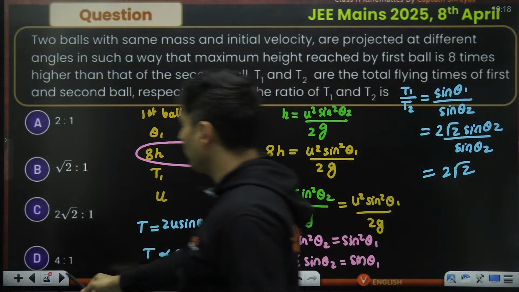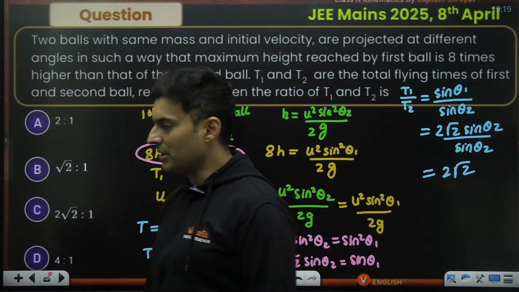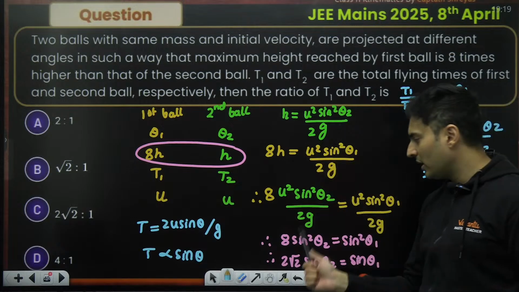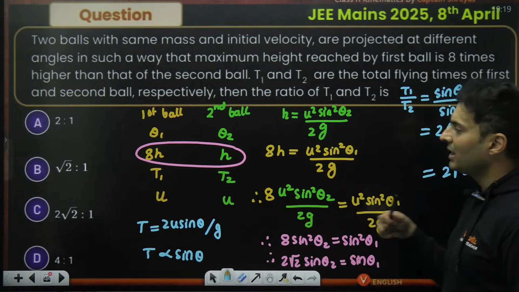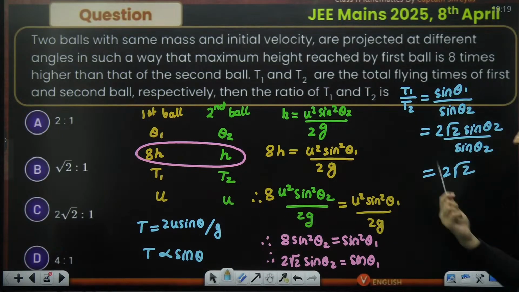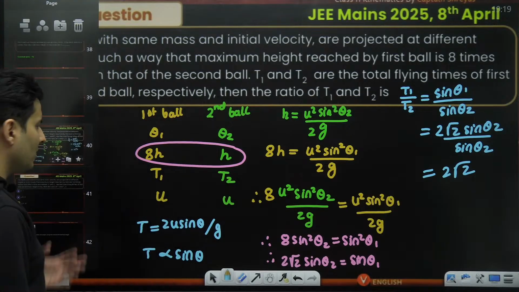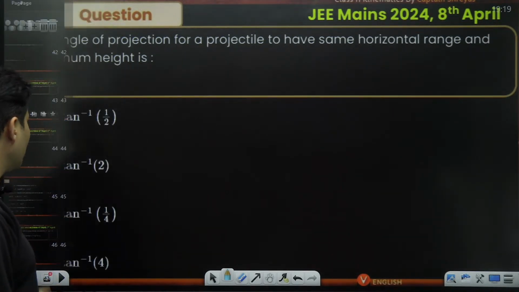So 2 root 2 is to 1, which is option C. Perfect. Yeah, that is the right answer. So you just have to figure out the relation between the sine of the angles, and we saw that time is also proportional to sine of the angle. So easily we can find the ratio of them. So you can have sometimes combinational questions of time, height, range, etc. as well. Let's do the next question on your screen.